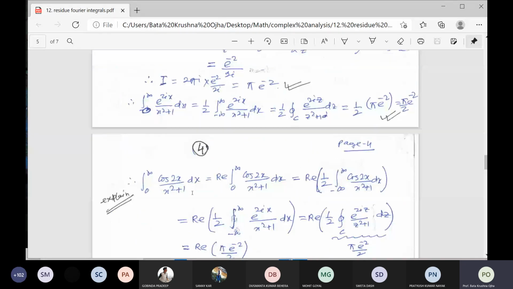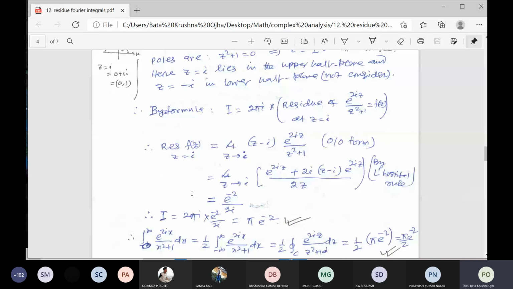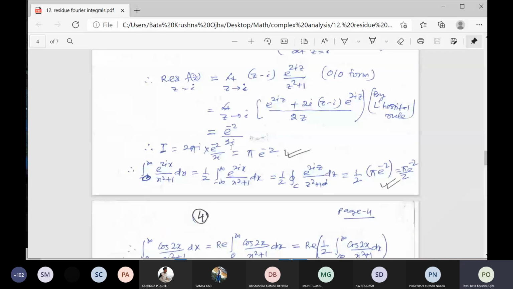And this is your secondary part. This tends to 0. I will explain to you. Now you see the second question.